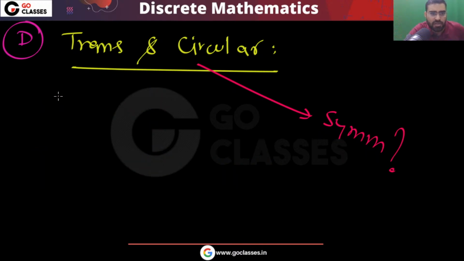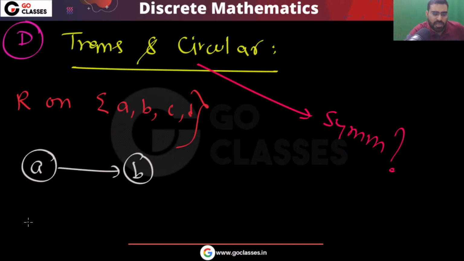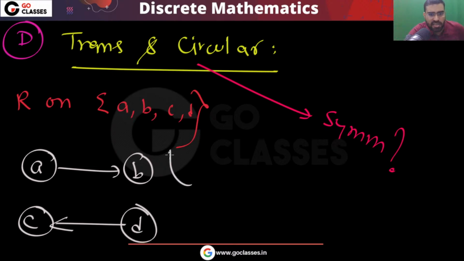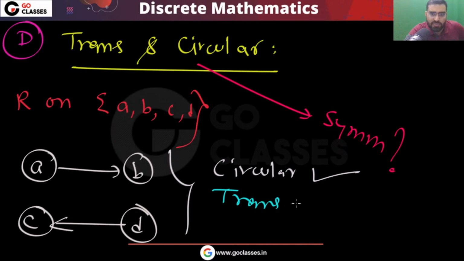Are you getting my point? For example, you consider this relation R on set A, B, C, D. Let me give you this relation that A is related to B, D is related to C. Now you can see this is circular, there is no violation of circular, there is no violation of transitive, and this is still not symmetric, still not reflexive.